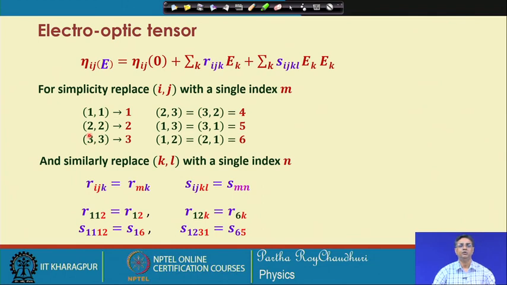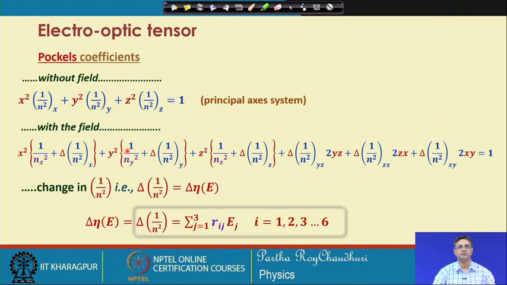So, effectively we have 18 and 36 coefficients. Without field you have this equation in the principal axis system, and with the field you have this equation in the principal axis system, and the changes in the impermeability are represented by this equation.